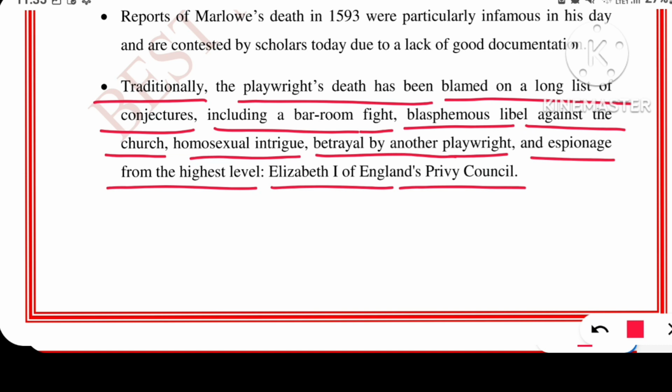Now, see, it is believed that his death was conspired by the royal family because they were not happy with Christopher Marlowe on many points. As I told you, he wrote on Christianity, where a human being who is inquisitive about earning more power makes a deal with Lucifer.